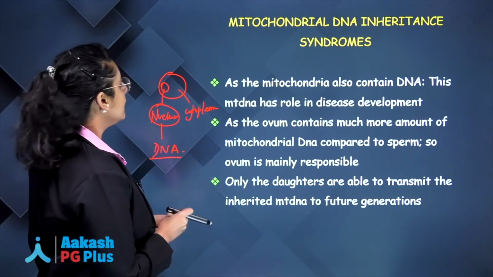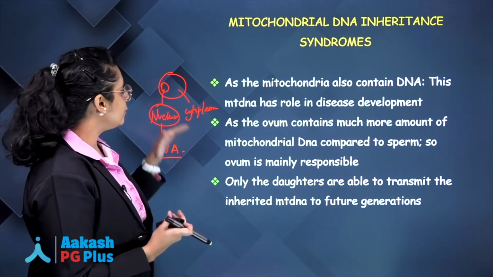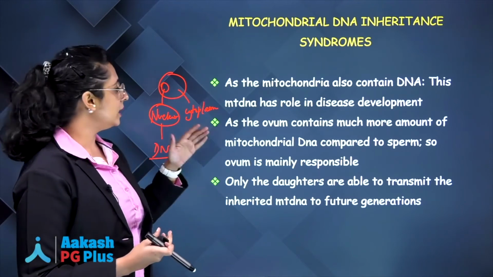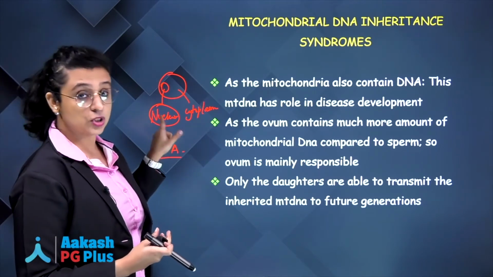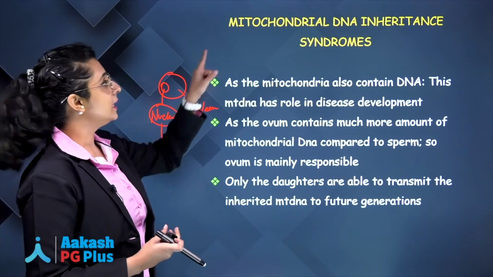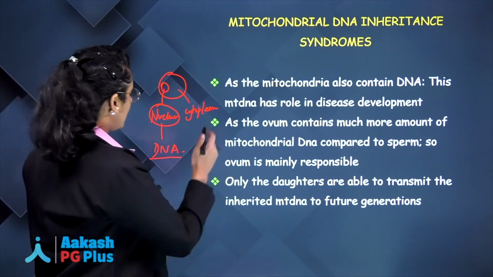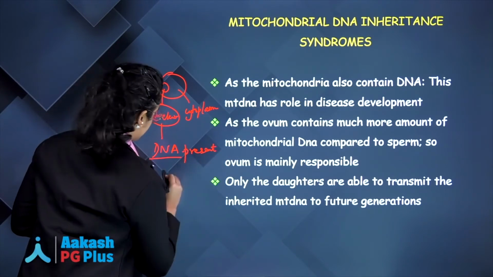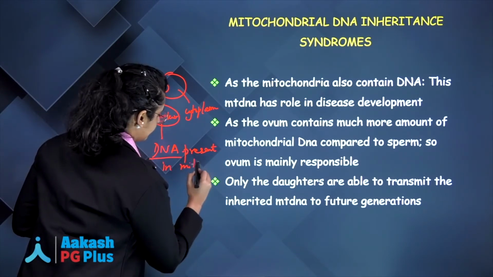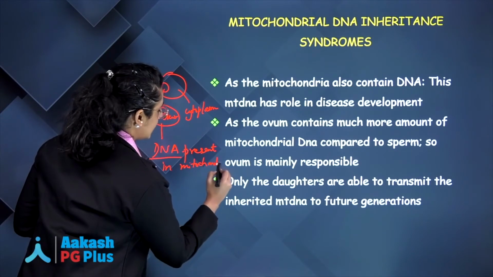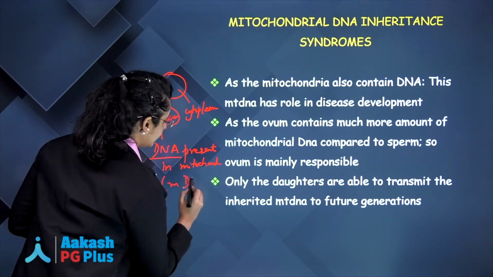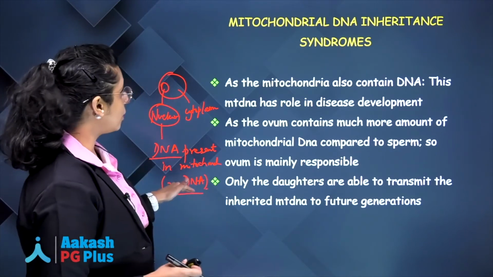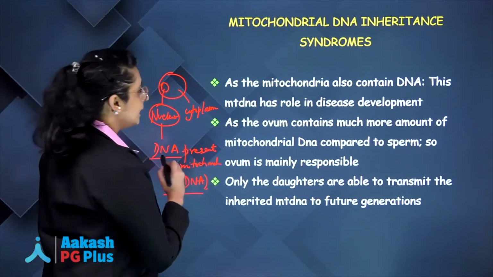Now, can I say the only organelle apart from nucleus which has DNA is mitochondria, right? The only organelle apart from nucleus which has certain amount of DNA is mitochondria. That amount of DNA present in mitochondria, or we usually say mitochondrial DNA, leads to development of disease, and that is called as mitochondrial DNA inheritance syndrome.